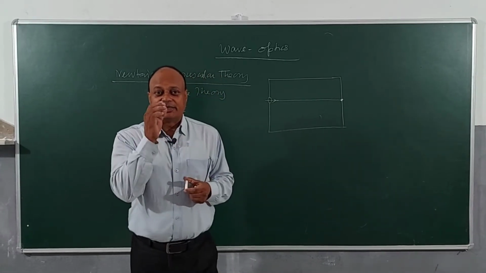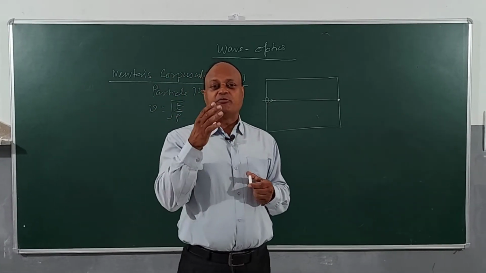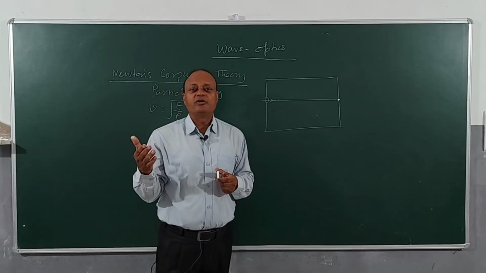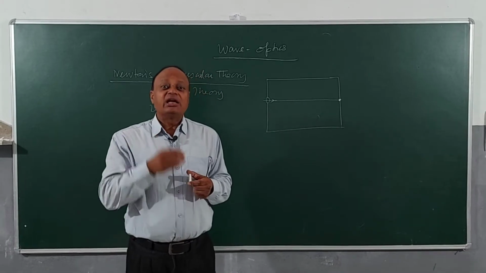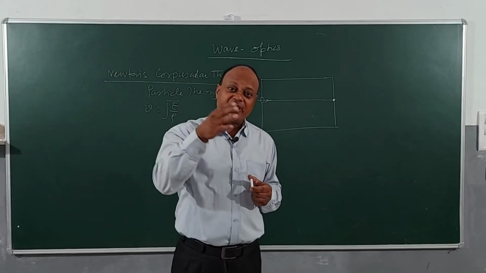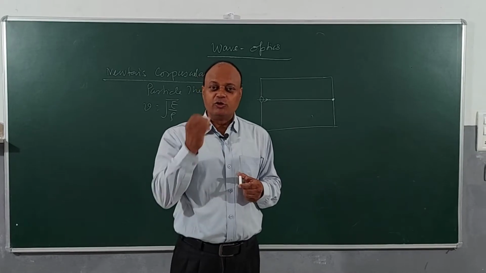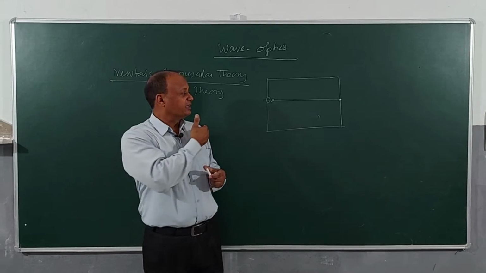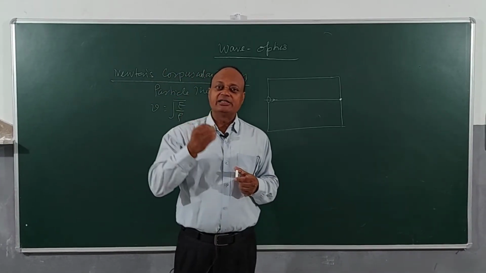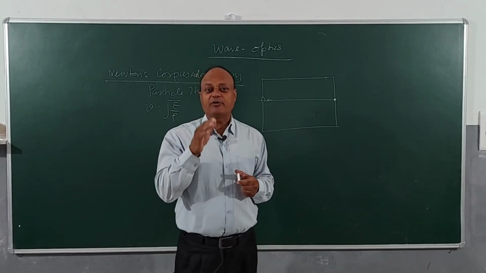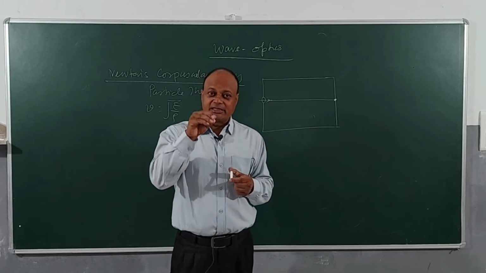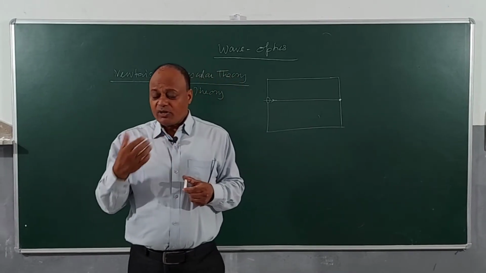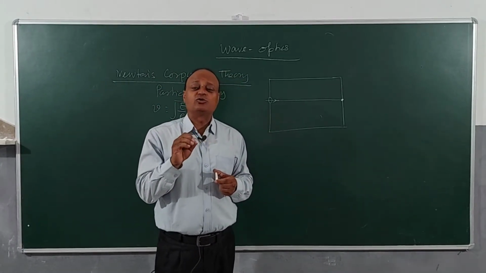Huygens said that light in fact is a type of wave and is propagated through a medium in the form of wave motion. See, light is energy, we all know. Now the question is how this energy is propagated. This was the question. Newton said it is propagated in the form of particles, and we find here that this theory actually is wrong. Now Huygens came and he said that light is a type of wave, meaning light energy is being propagated through a medium in the form of waves, right? Now waves were not very thoroughly understood those days.